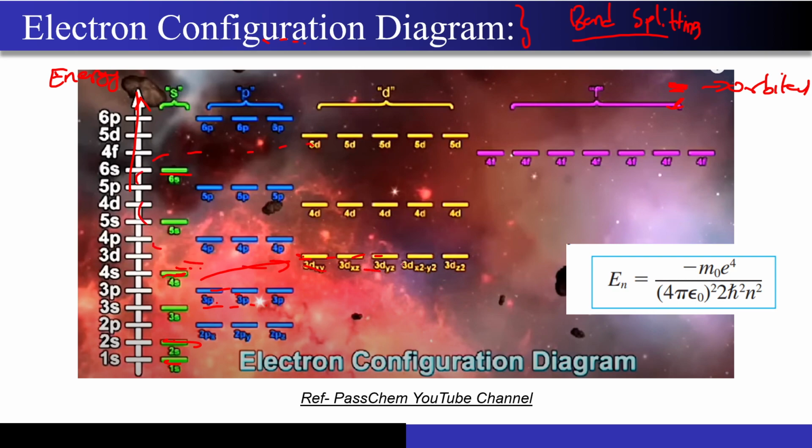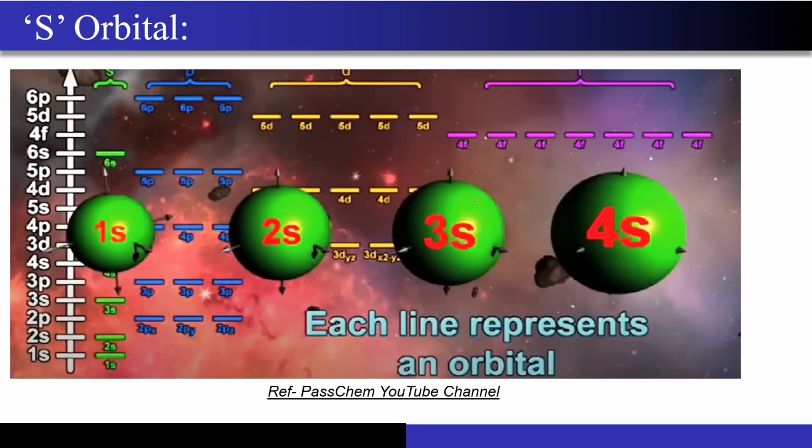These outer sets that you are seeing over here will be the ones that will be interacting when 2 or 3 atoms are brought close to each other, right? So now we will be looking at the s orbital over here. I just want you to visualize their shapes, right? So now this is the shape of the 1s orbital, for the 2s, for 3s, for 4s. You can see all of them are looking like a sphere, but the 4s is having a larger radius compared to the 1s, right?